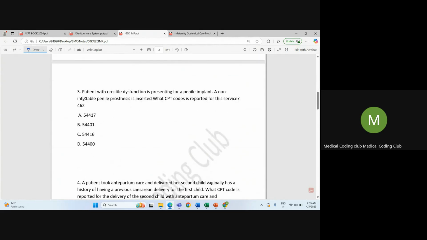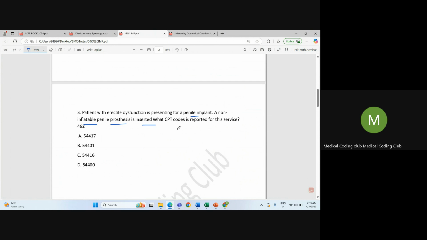So next, a patient with erectile dysfunction is presenting for a penile implant. A non-inflatable penile prosthesis is inserted. What CPT code is reported for this service? So this is a male genital system question. Here the question is about a penile prosthesis. So this is a keyword. A non-inflatable penile prosthesis is inserted.